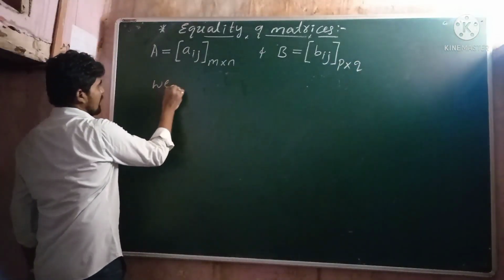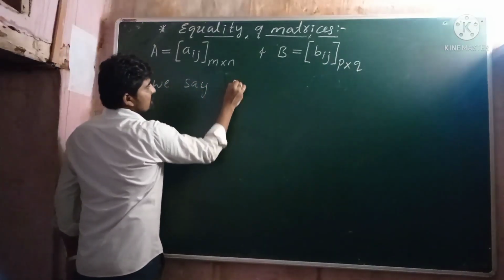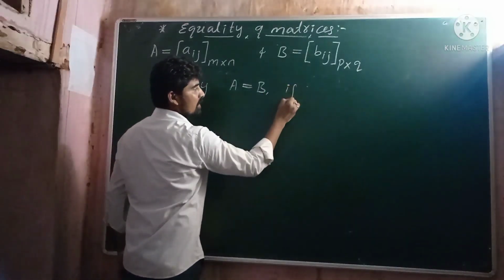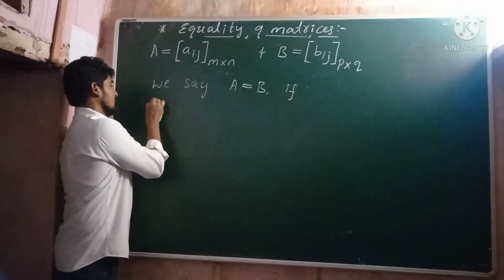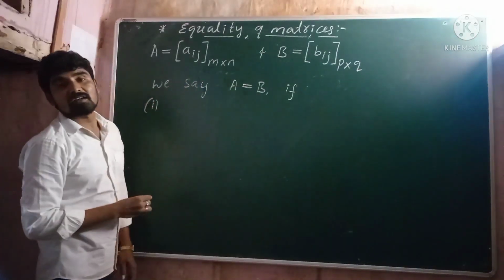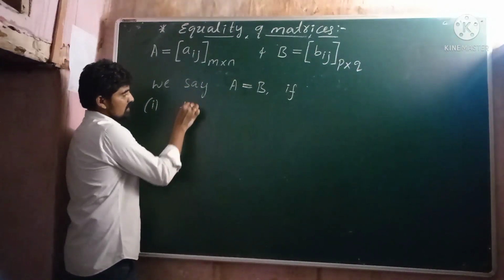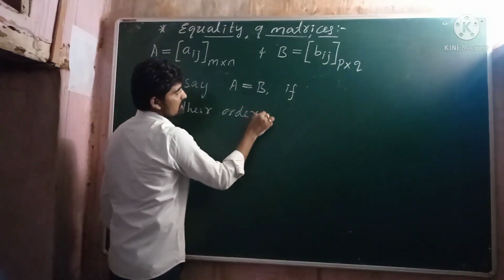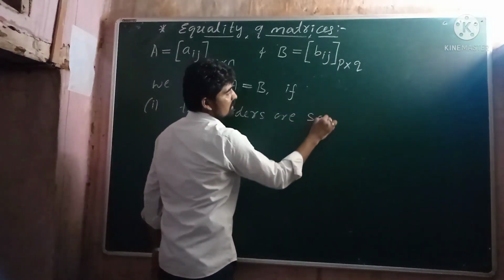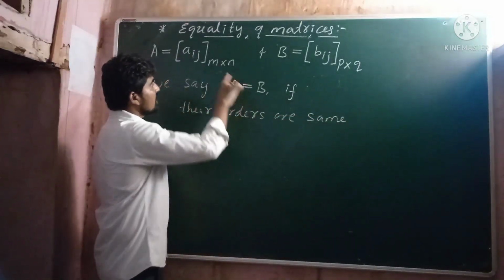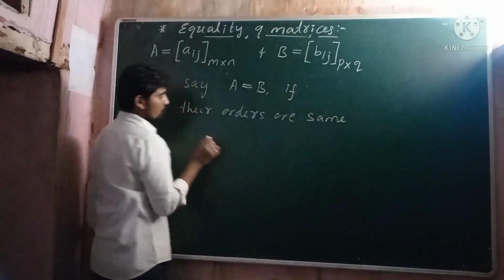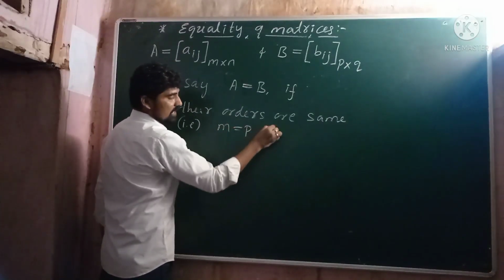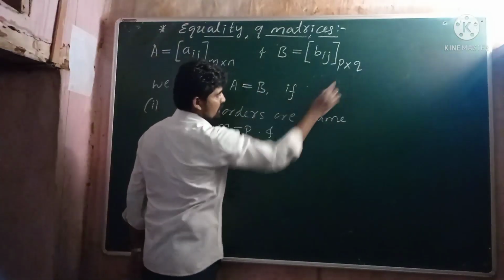We say matrix A is equal to matrix B if, first thing, their orders are the same. It means m should be equal to p and n should be equal to q.